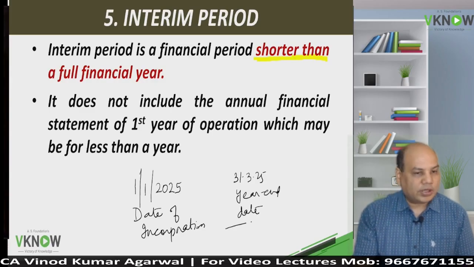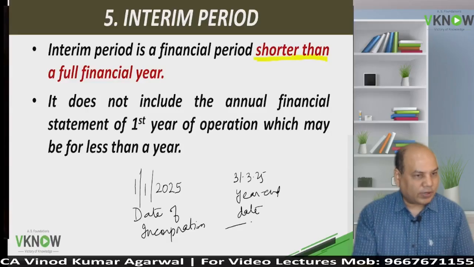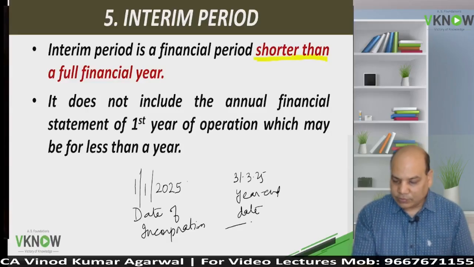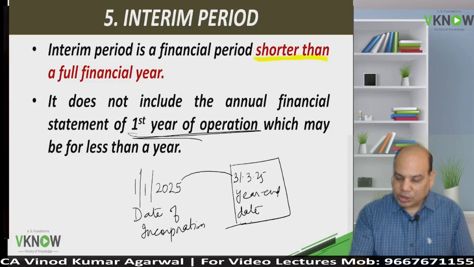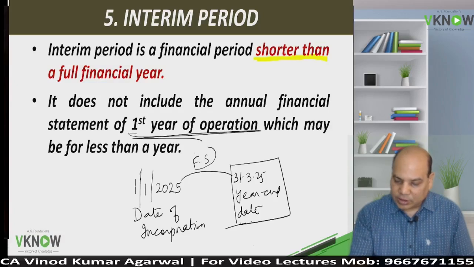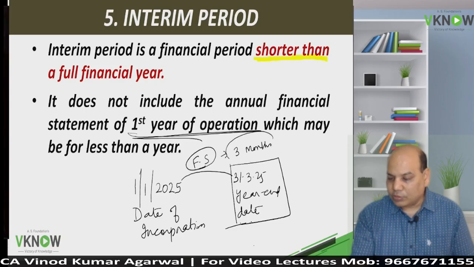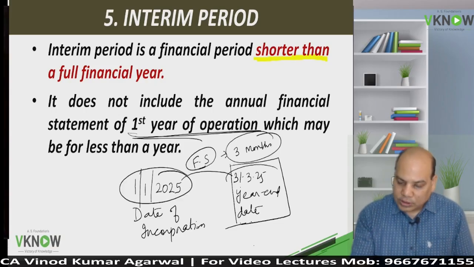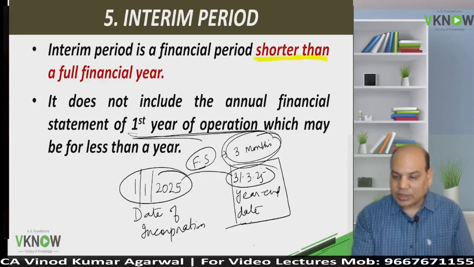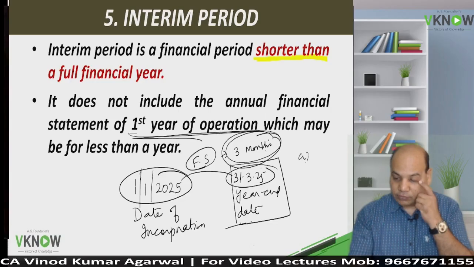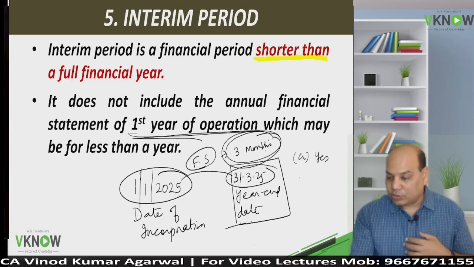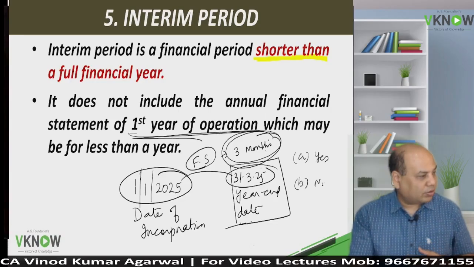Now the question is, in the first year of its operation, it will prepare financial statement which will be covering only 3 months from 1st January to 31st March. Will you call it as interim financial report? Option A, yes. Option B, no.